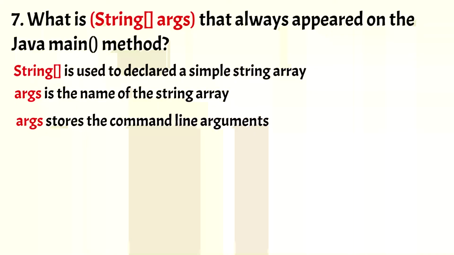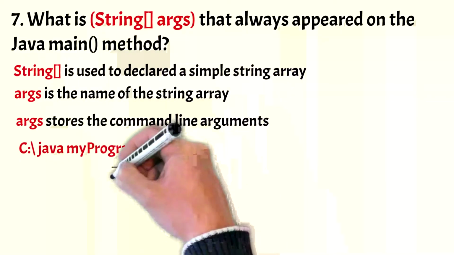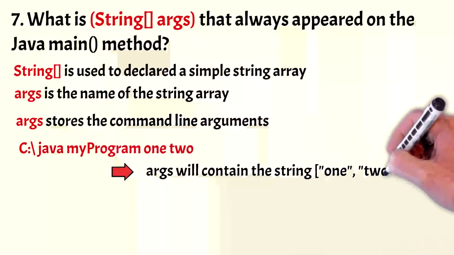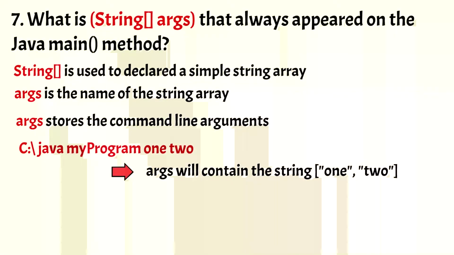And if we run our program from the command line and supply arguments such as 1 and 2, then args will contain the strings 1 and 2. Hence it is a necessary parameter for the main function. And these parameters are absolutely necessary in the main method in order for it to be treated as the entry point of the Java program.